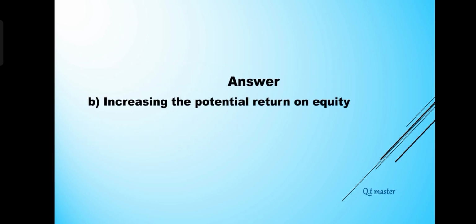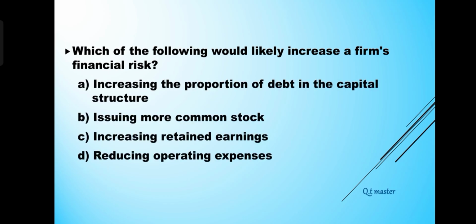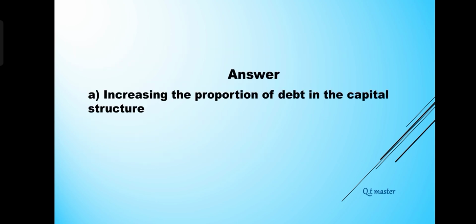Which of the following would likely increase a firm's financial risk? A. Increasing the proportion of debt in the capital structure. B. Issuing more common stock. C. Increasing retained earnings. D. Reducing operating expenses. Answer: A. Increasing the proportion of debt in the capital structure.